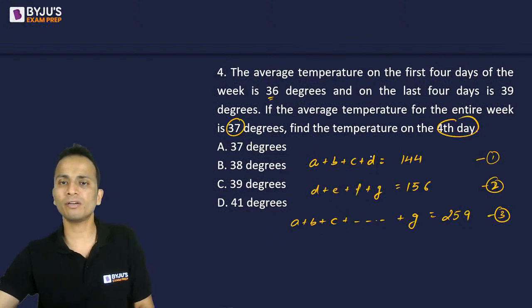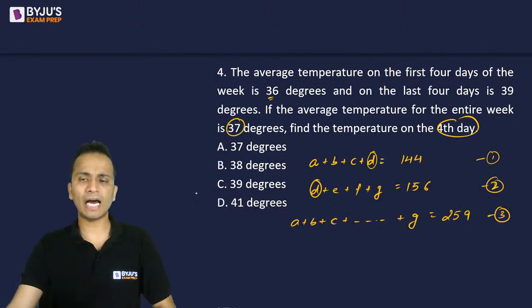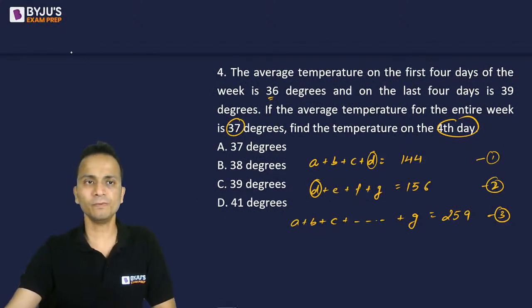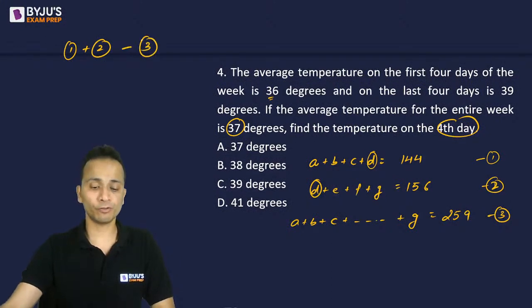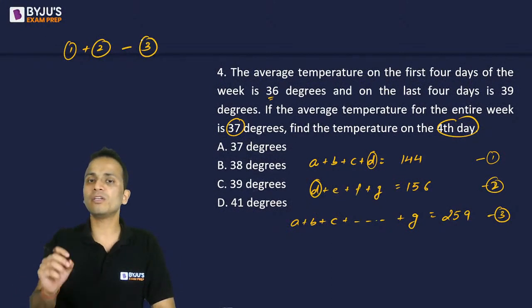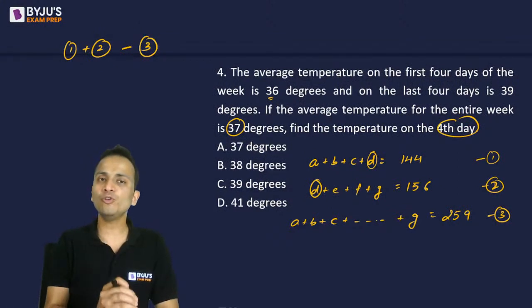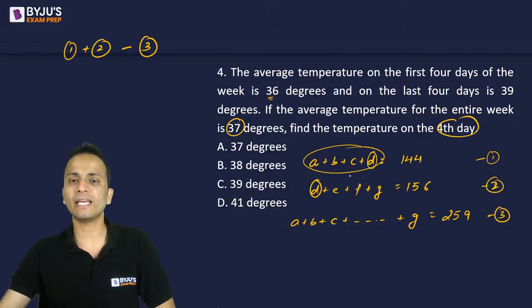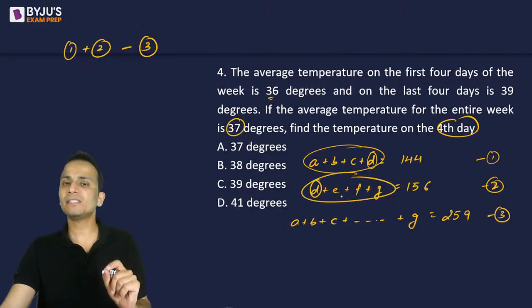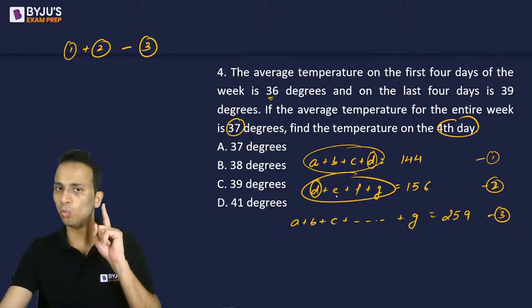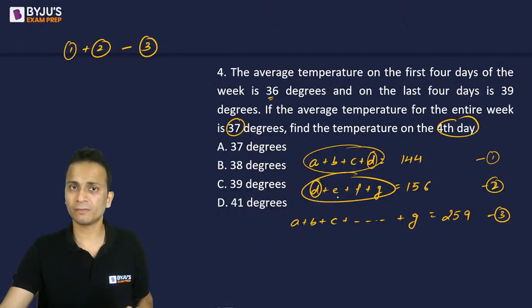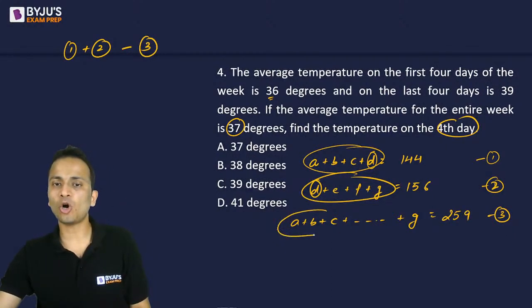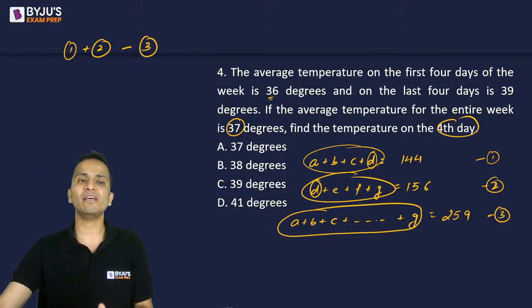That means I want the value of D. Okay, the value of D. So you can observe that if I add the first and second equations, and then subtract the third equation from it, then I'll be left with the variable D on the left hand side. If I add the first and second equations, I will have A, B, C, E, F, and G once, and D is written twice. Then if I subtract all these ones, I'll be left with D only.